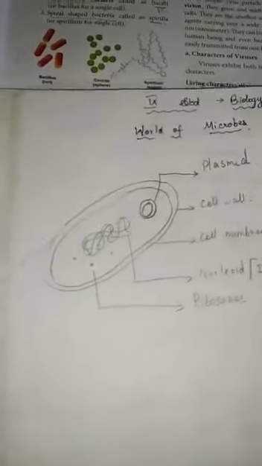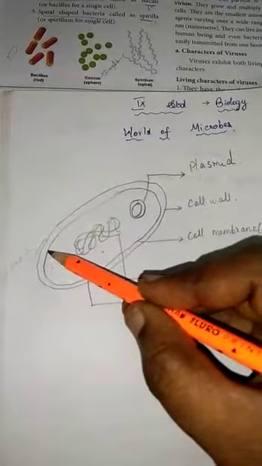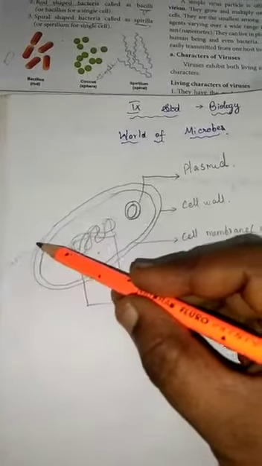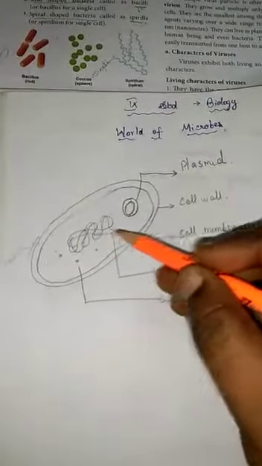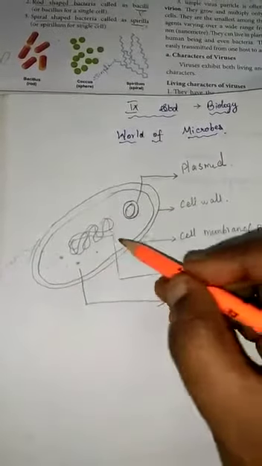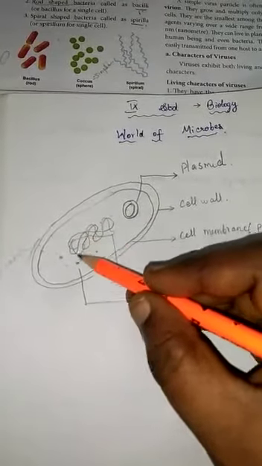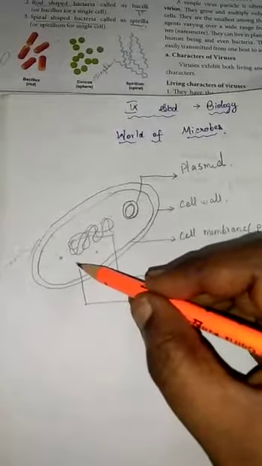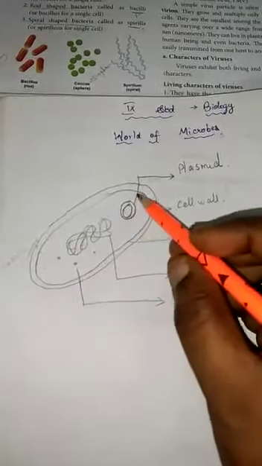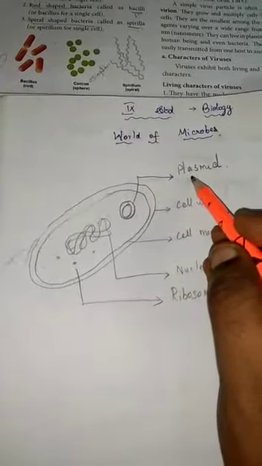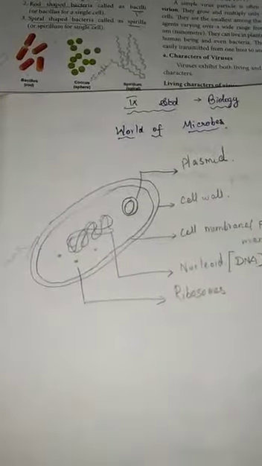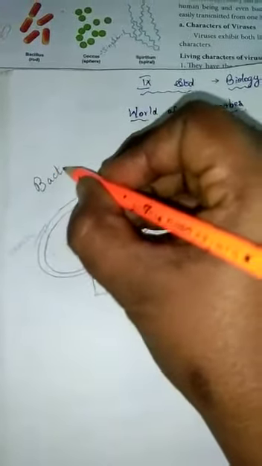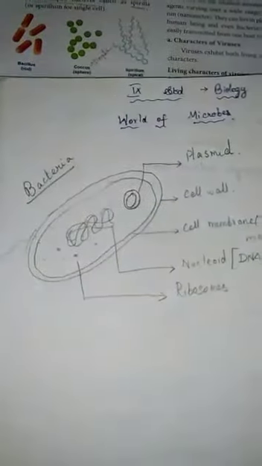Let us recall once more. The cell membrane is present, a strong cell wall is present, and in some the capsule is present. Inside there is cytoplasm, and the nucleoid is present, with the chromosome; DNA and ribosomes act as genetic material. Plasmid, an extra-chromosomal DNA, is also present. Other cell organelles are not present. This is the recall for bacteria. This is the structure of bacteria.